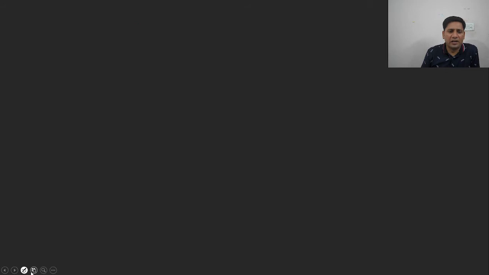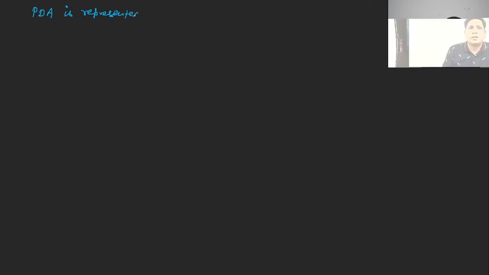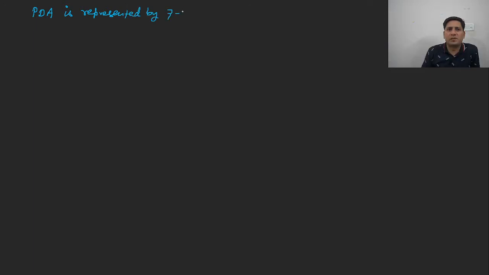Now let us move ahead and understand the tuples of PDA. The PDA is represented by 7 tuples. What is it represented by? It is represented by 7 tuples. Now let us understand what those tuples are. These 7 tuples are Q, sigma, gamma, delta, Q naught, Z naught, and F.